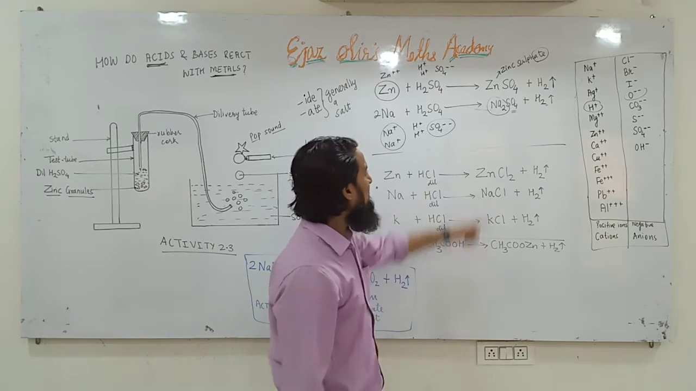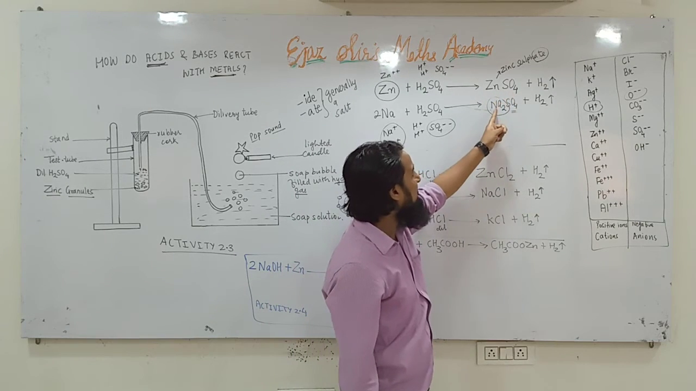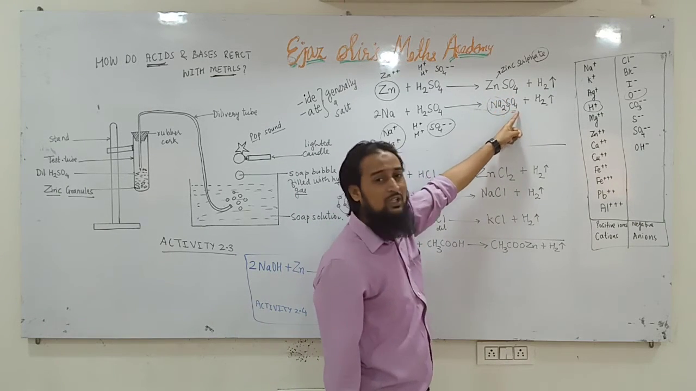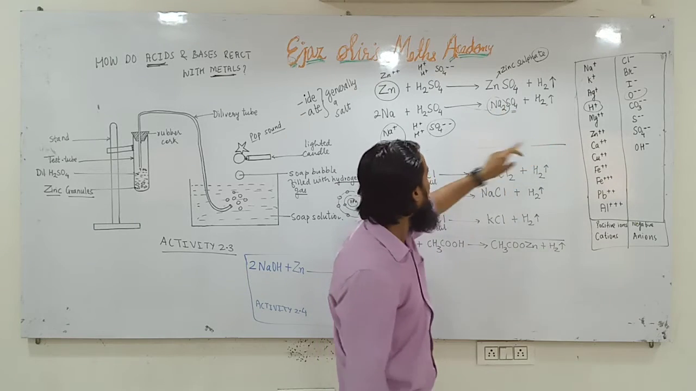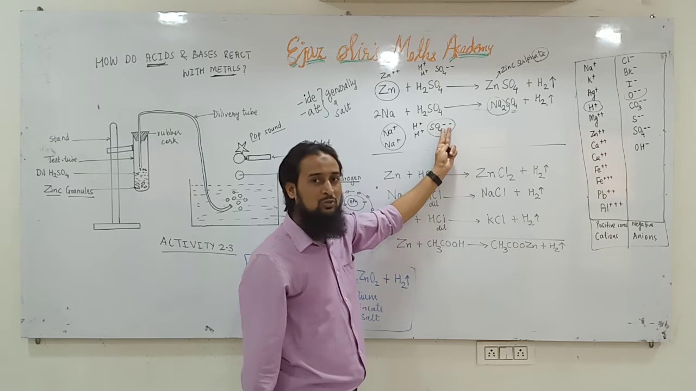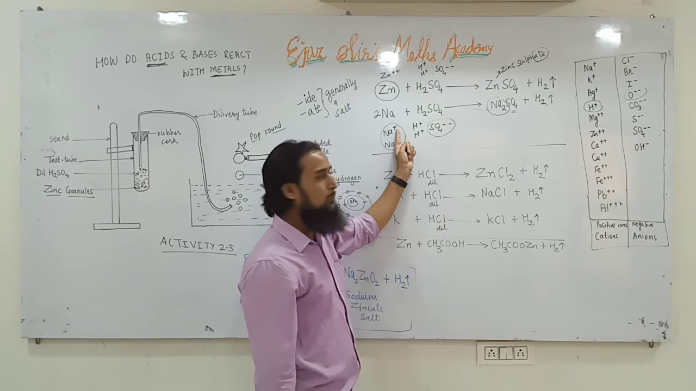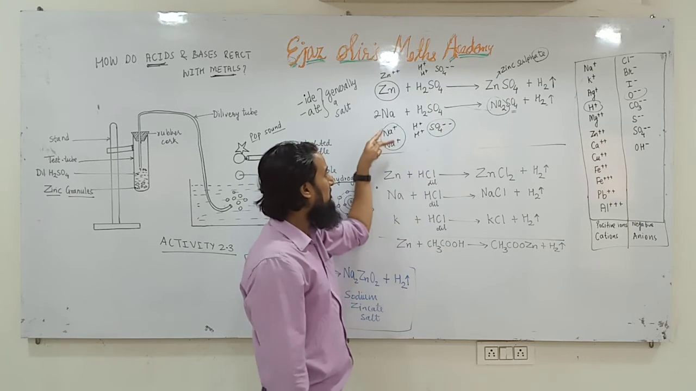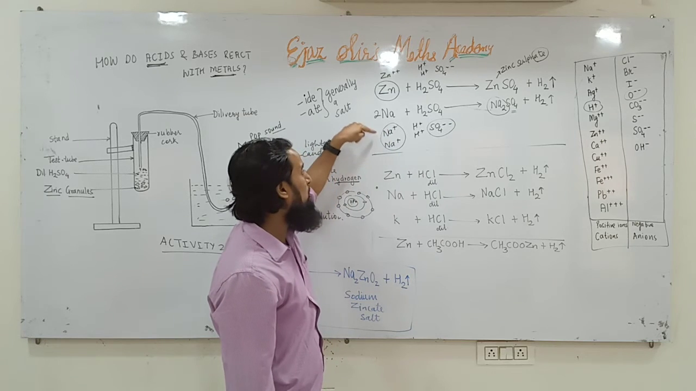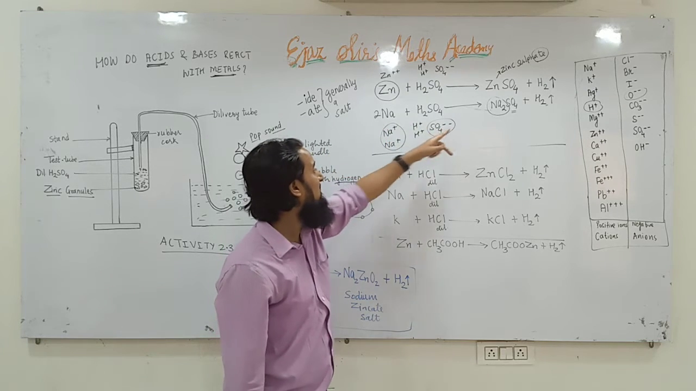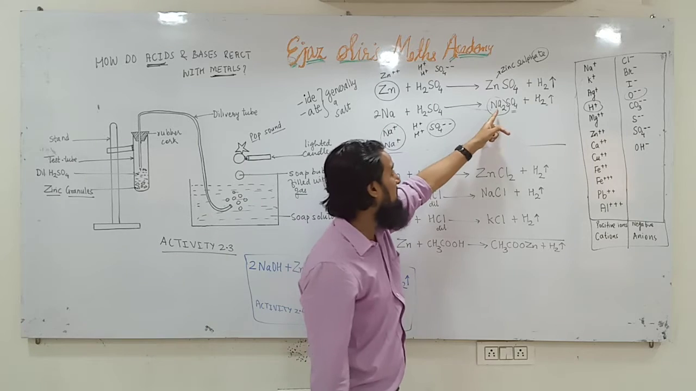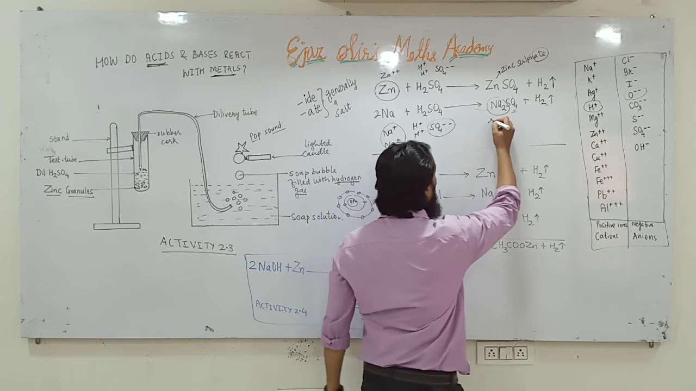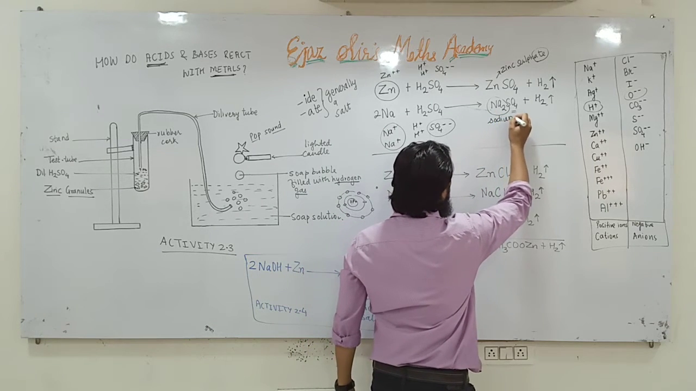Otherwise you will say, sir, it is ZnSO4, so why not NaSO4? Why Na2SO4? Because SO4 is 2 negative and Na is only 1 positive. So these two negatives can be cancelled by two positives. That's why we are taking two Na ions to balance it. So this is how the reaction is balanced. And the name of this chemical will be sodium sulfate.